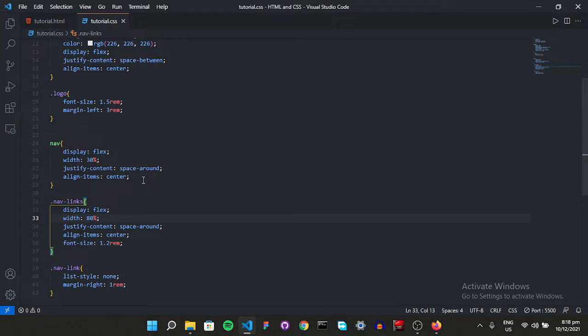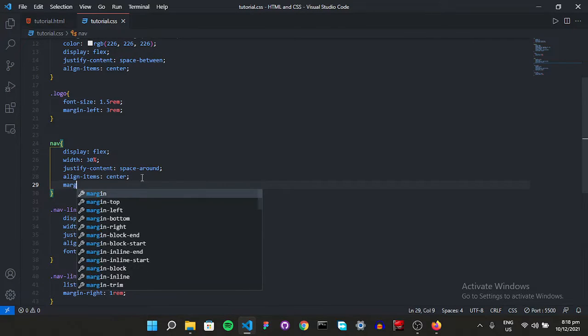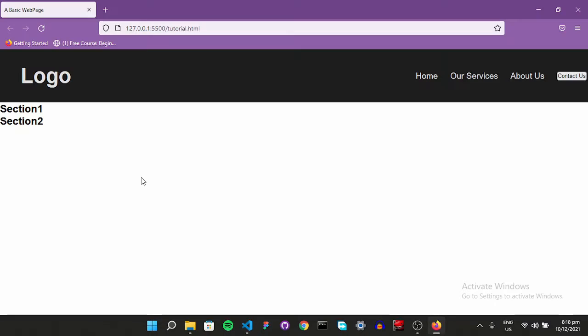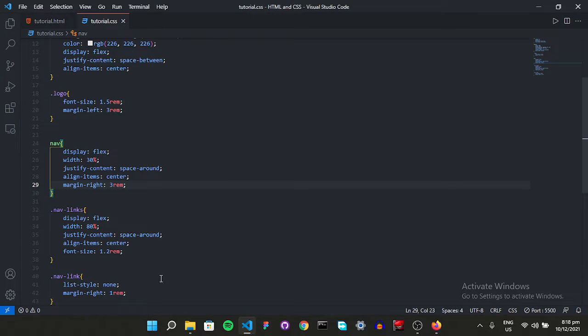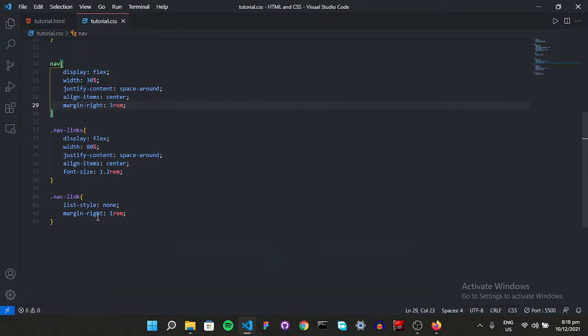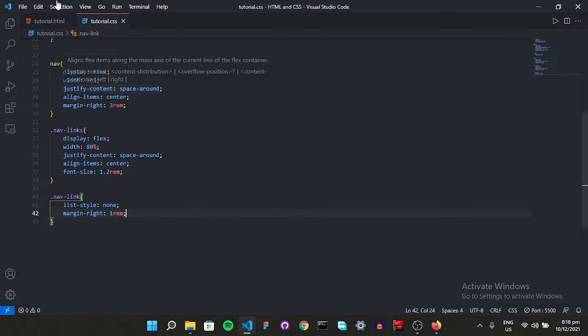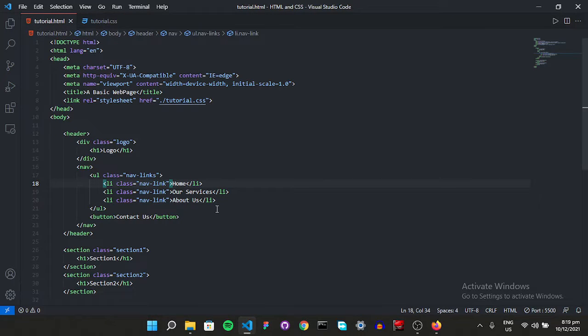Great. So we want our nav to have a bit of spacing from the left and right, right? Give it 3 rem from the right one, so we have a bit of a space. Yeah, that's better. Great. So now our links are done. Each individual link is done. So let's see what we have next. We have the button, right? So we go to our HTML document and see what happens.